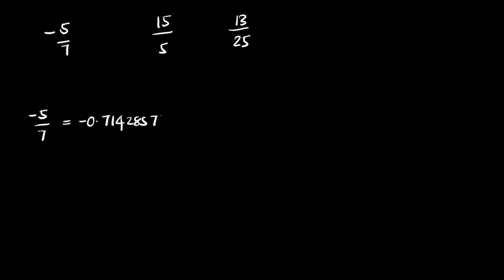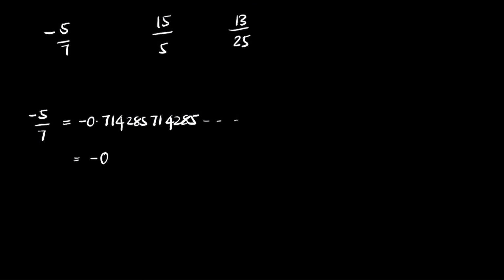Next, I have another 3 numbers: minus 5 by 7, 15 by 5, and 13 by 25. Let me do the first one. If you calculate minus 5 by 7 using a calculator, you get a value which goes somewhat like this: minus 0.714285, 714285, and so on, which means that this is the number that's repeating.